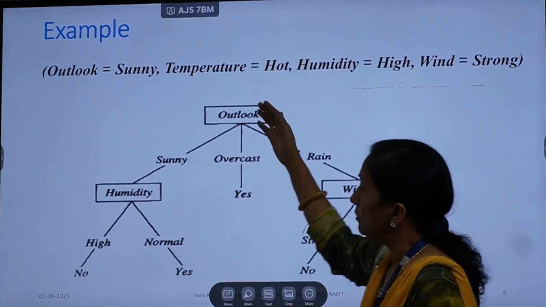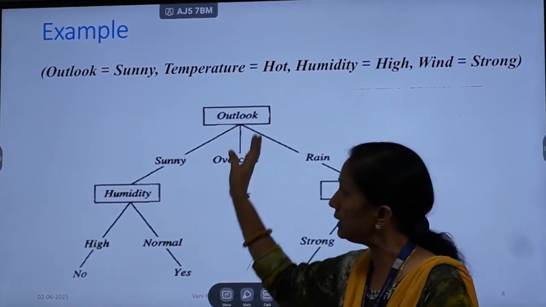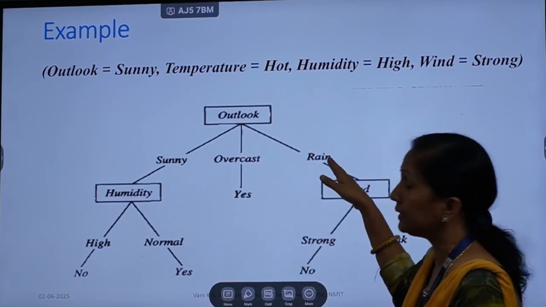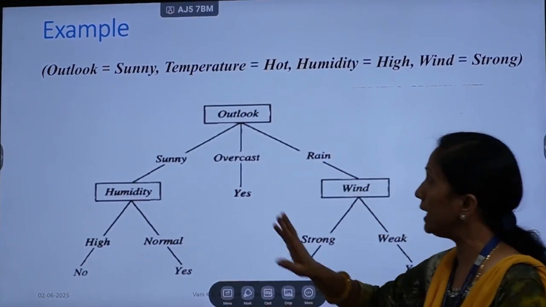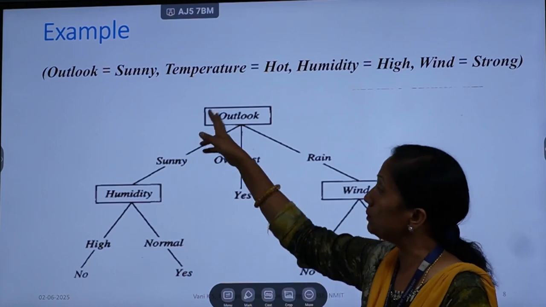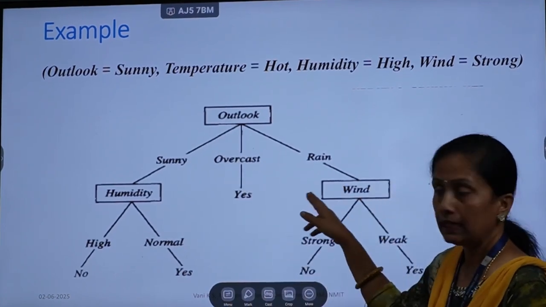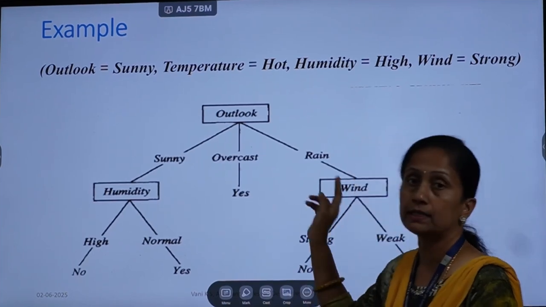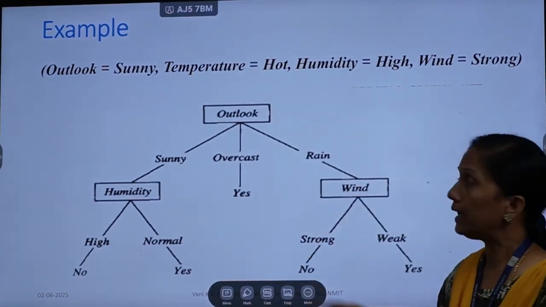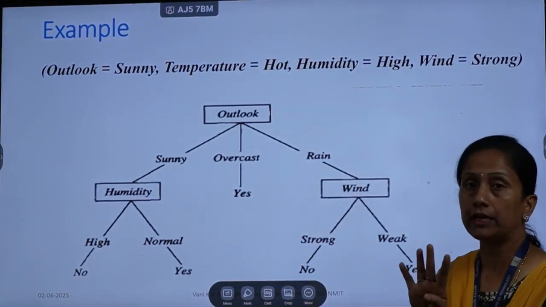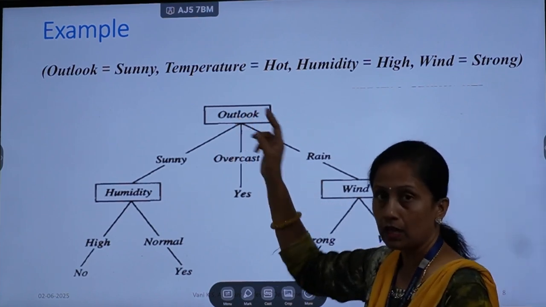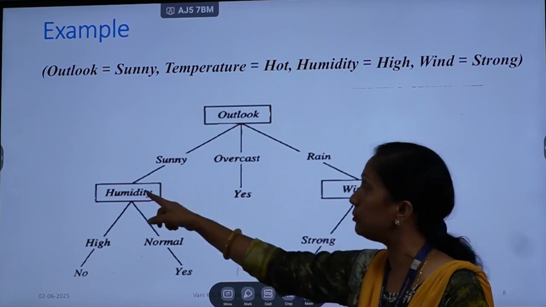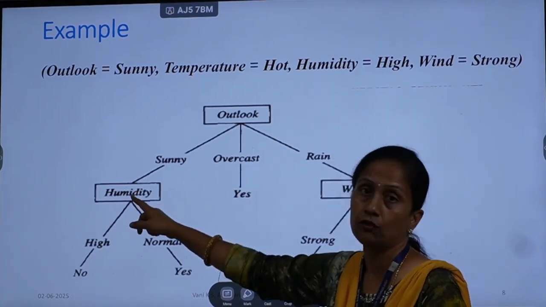Then step by step, Outlook, all the possible values were sunny, overcast and rain. That is, in that particular column we had 3 possible values, meaning 3 branches have to start. Once it is done, the next level, which node should be considered as the next deciding node? Out of the remaining 3, 4 attributes were there, we are done with 1. So out of the remaining 3 attributes, we calculate again which has the highest information gain. Humidity has the highest information gain.